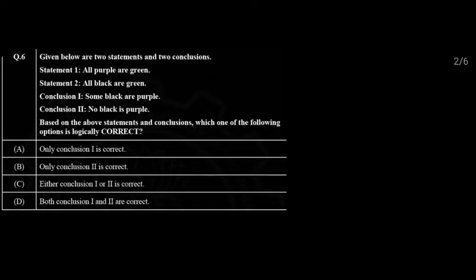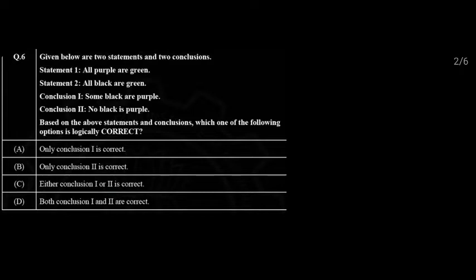So in this video we will solve 5 questions. These are 2 marks questions of GATE Electronics and Communication 2021. We already solved the first 5 questions of the general aptitude. These are the next 5 questions which are 2 marks questions. So let's start with the question number 6.